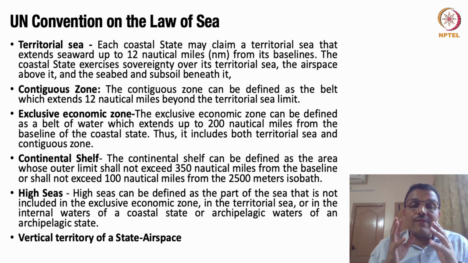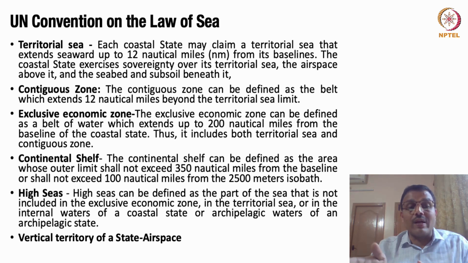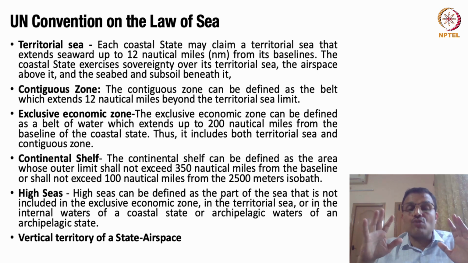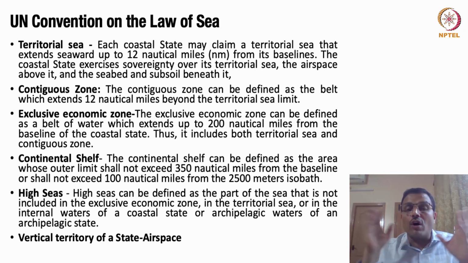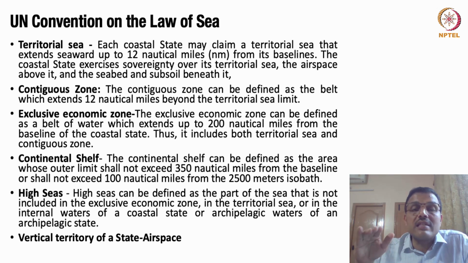And please note, when I say foreign ships, this can include merchant ships, it can include military ships as well. Though we always say there is something called the right of innocent passage. So if you don't disturb the law of the land, if you are not infringing the law of the land, you can still use these territorial waters and territorial sea. However, if there is a threat to the national security of the state or India or the coastal state, then such kind of innocent passage can be suspended, right? So that is how the international law operates on territorial waters.